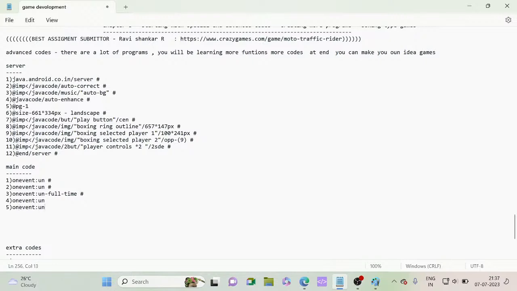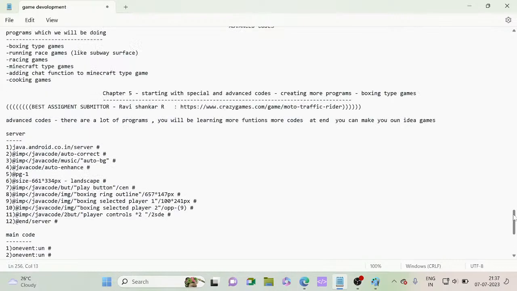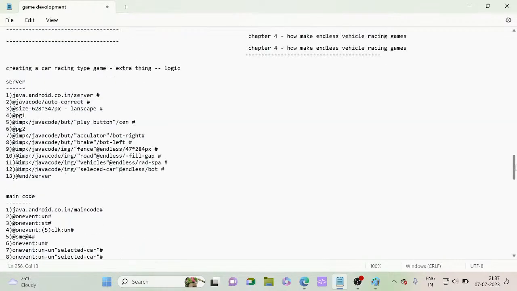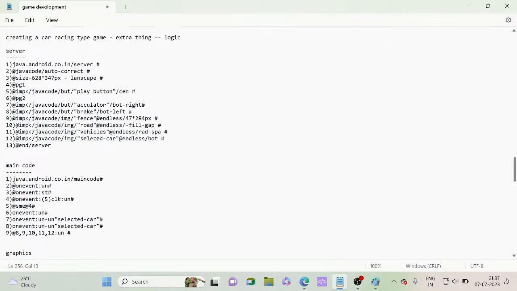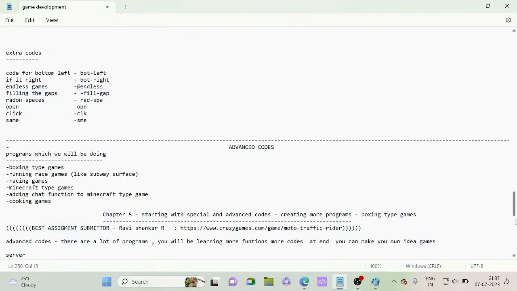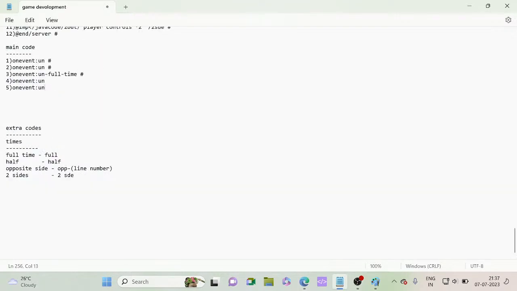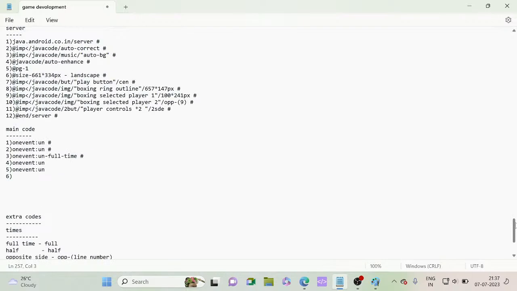Yesterday one person asked a doubt: in yesterday's code we had given on event run, and at those lines we had given the commas and run. The property for that is that it has to be more than 6 or 7 lines. Then only you can give that 1 2 3 on event run. Now it's the 6th line, but from the 6th line onwards the code is changing.